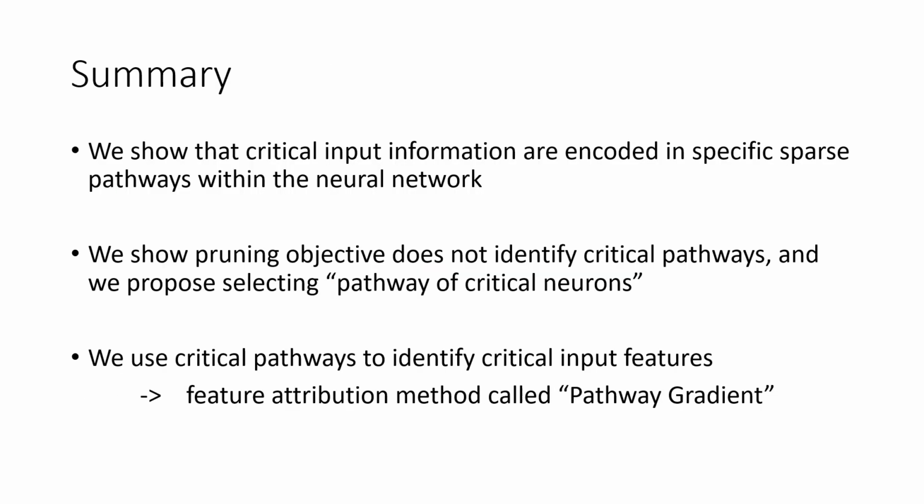To recap, we show that critical input information is encoded in specific sparse pathways within the neural network. We show that the pruning objective does not identify critical pathways, and we propose selecting pathways of critical neurons. We use critical pathways to identify critical input features and thus propose a feature attribution method called pathway gradient.